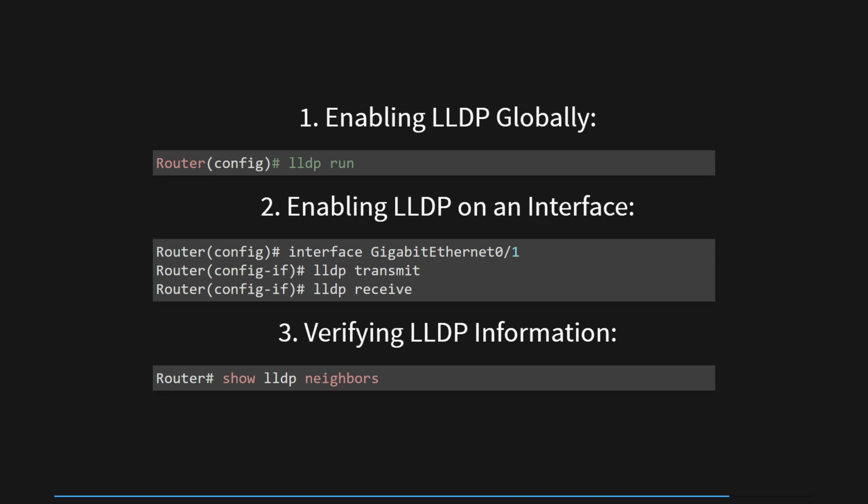Finally, to verify the LLDP information and check the devices discovered by LLDP, the administrator can use the command show LLDP neighbors. Upon executing this command, the Cisco device will display valuable information about neighboring devices, including their system name, capabilities, and management addresses. This information will assist the network administrator in gaining insights into the connected devices, understanding their capabilities, and aiding in network documentation and troubleshooting efforts. By following these steps and utilizing LLDP, the network administrator can effectively discover and manage neighboring devices in the network, ensuring smooth operations and efficient network management.